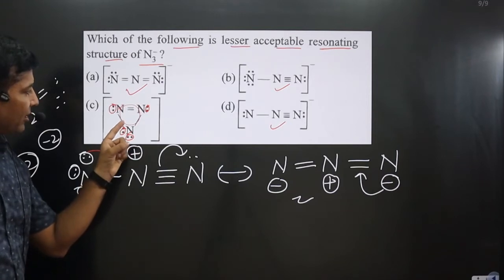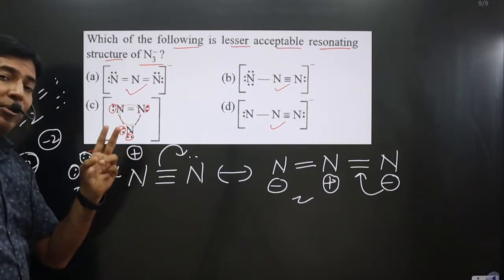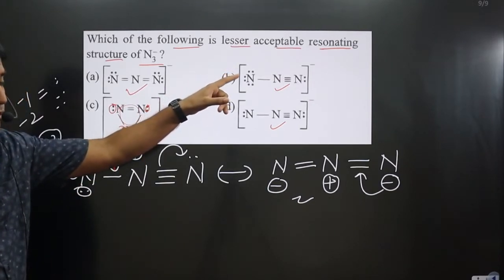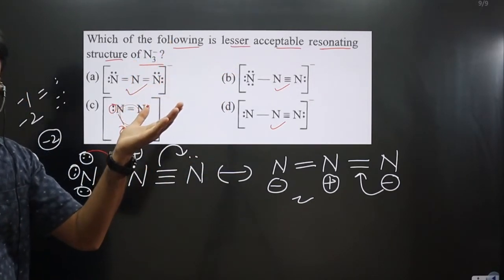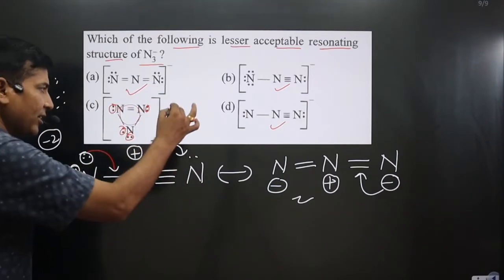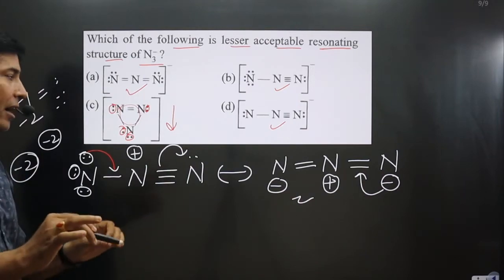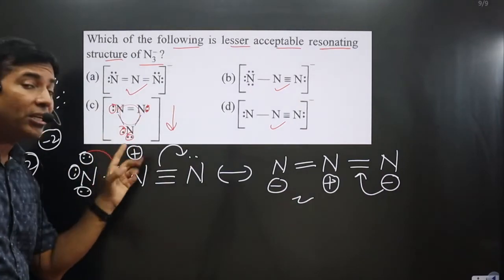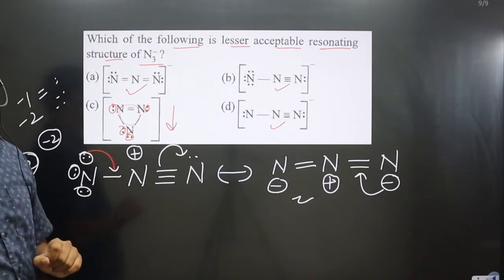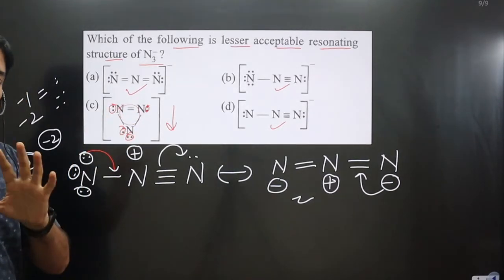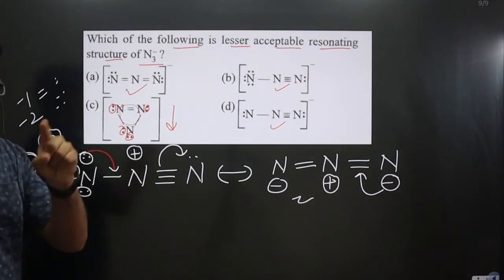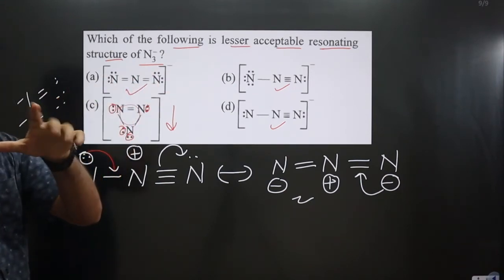Due to the repulsion, there will be high instability in this system. We are talking about resonance, which means stability should increase, but in this case stability is decreasing because it is a highly unstable system. Too much repulsion is there. It is a closed system, and all the electron densities are near each other, causing repulsion and leading to instability. This is a highly unstable system, which is opposite to a resonating structure.